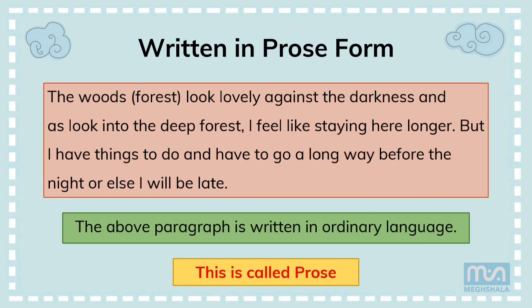I will read once again. The woods or forest look lovely against the darkness, and as I look into the deep forest, I feel like staying here longer. But I have things to do and have to go a long way before the night, or else I will be late. So the above paragraph is written in ordinary language, and this is called prose.